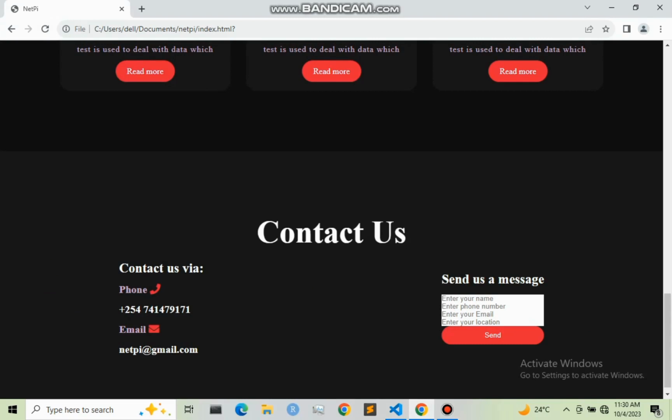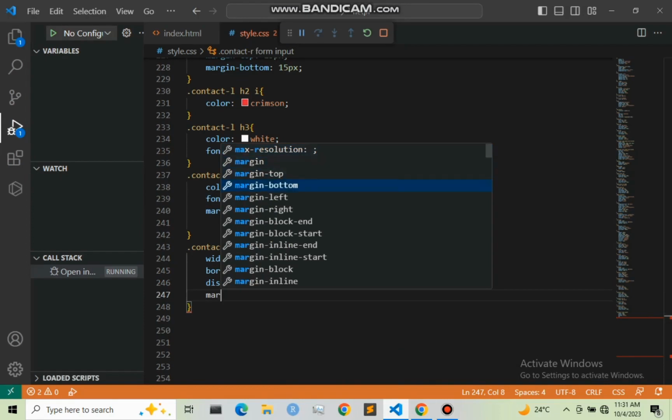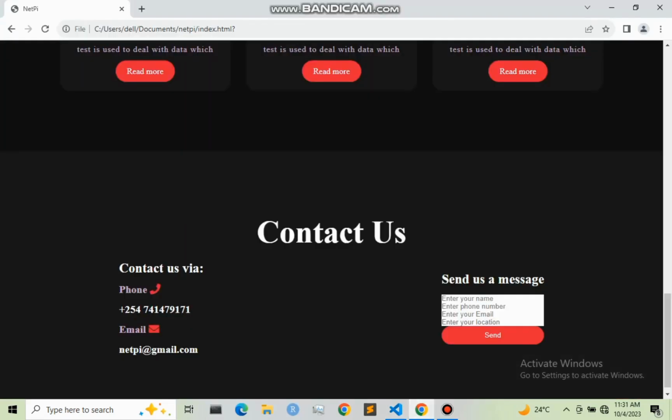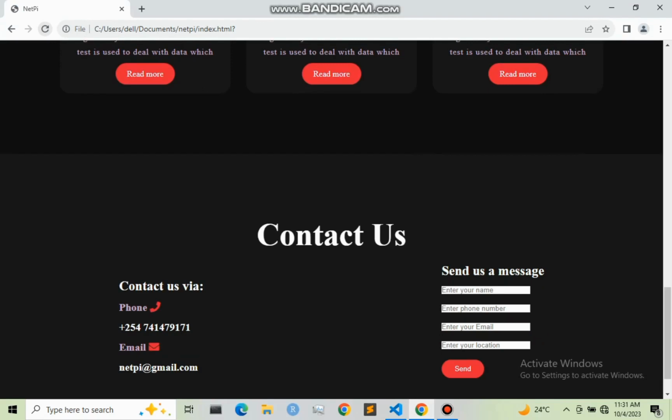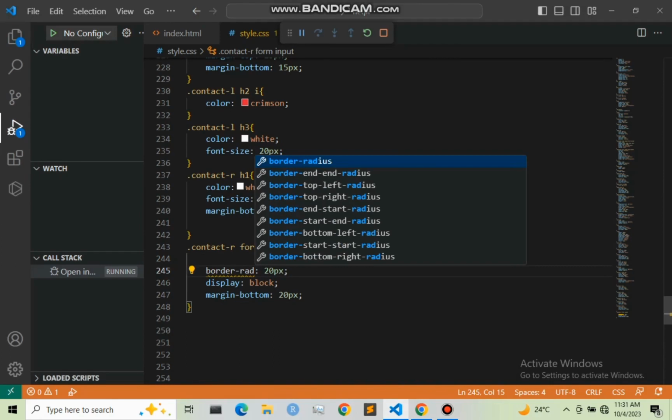We have it right here, but let me now give the margin-bottom so that it can leave some space. Margin-bottom to be 20 pixel, and the width, I'm going to remove this first. Let me save this, then refresh our web page. Let me give now the border-radius. This was supposed to be border-radius to be 20 pixel.